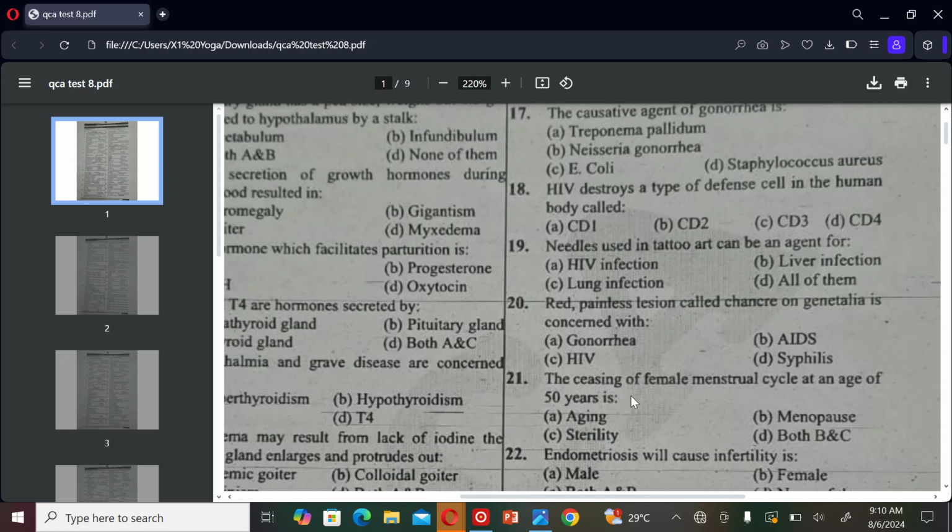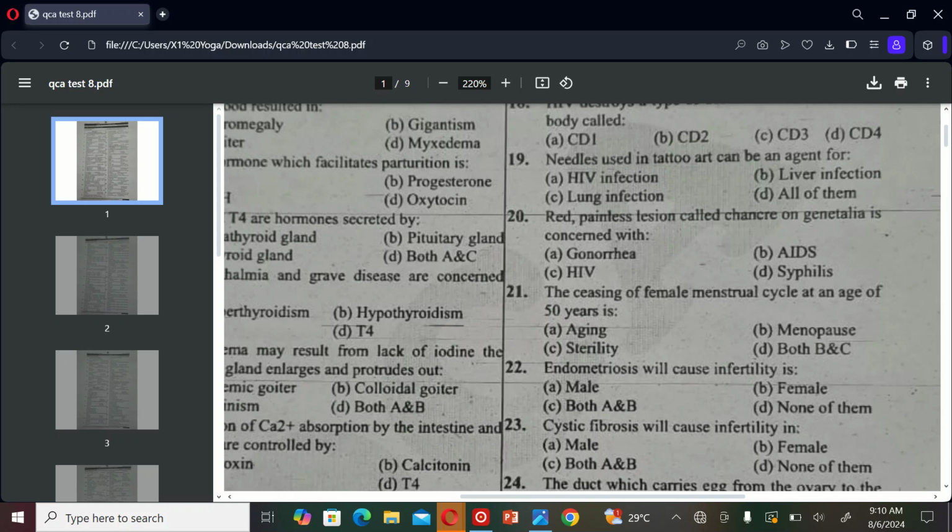The next MCQ is: the ceasing of the female menstrual cycle at an age of 50 years is A. Aging, B. Menopause, C. Sterility, and D. Both B and C. So the correct option is B, Menopause.